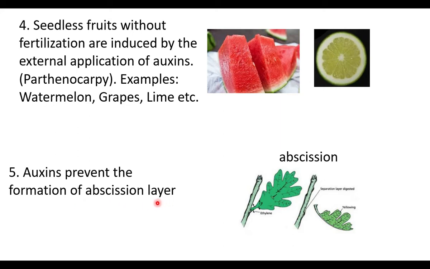What is the abscission layer? At the base of the fruit or leaves, loosely arranged cells are formed. That is called the abscission layer. Auxin prevents the abscission layer. So auxin prevents the falling of leaves, flowers and fruits before maturation. Auxins are responsible for the formation of seedless fruits.